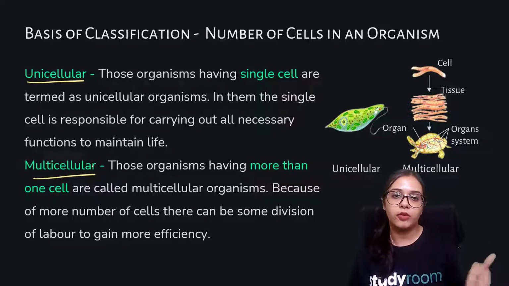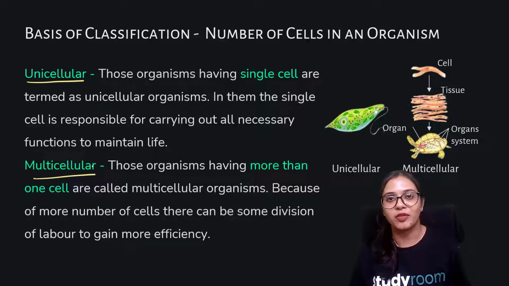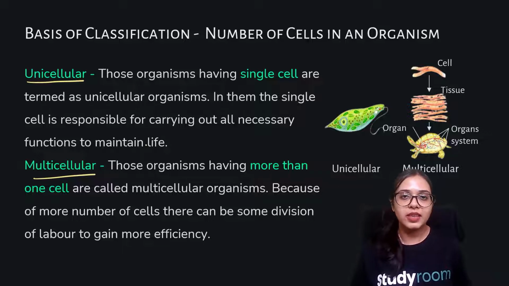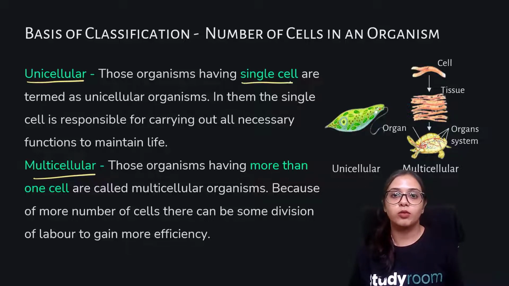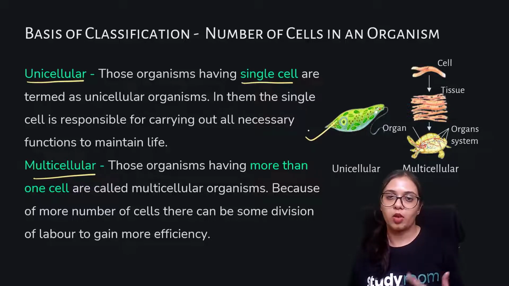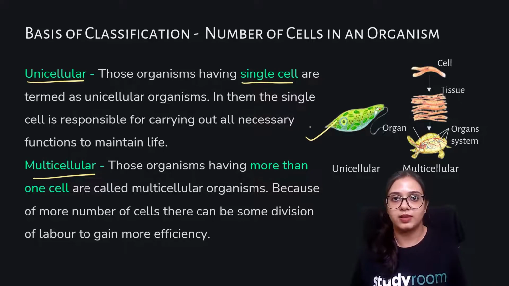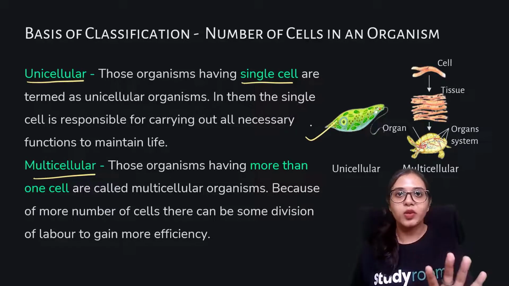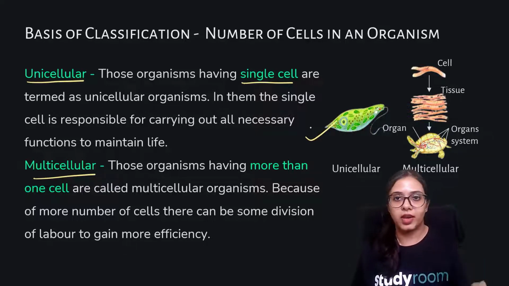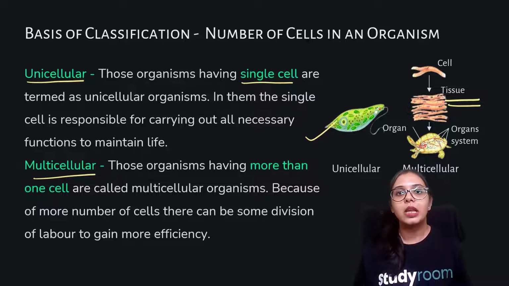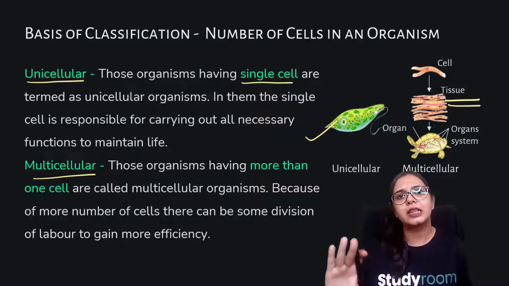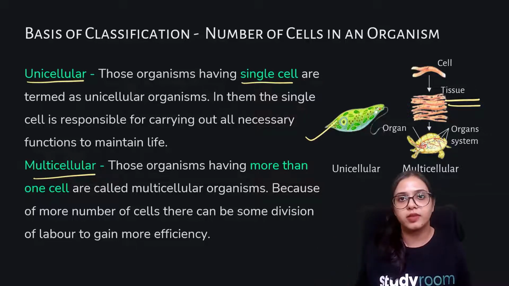We know from the previous two chapters that some organisms are able to survive on the basis of one single cell, they are unicellular, while other organisms have more than one cell. Those multi-celled organisms could limit themselves to the tissue level. That means there is more than one cell, but the complication stops at the tissue level, and no organs are formed.